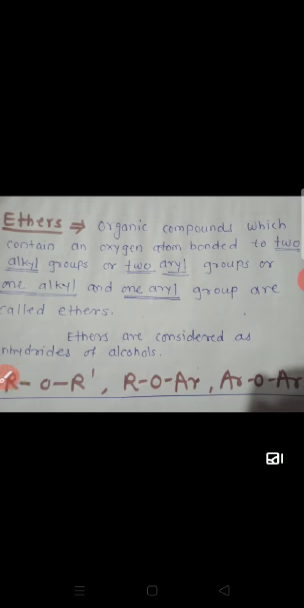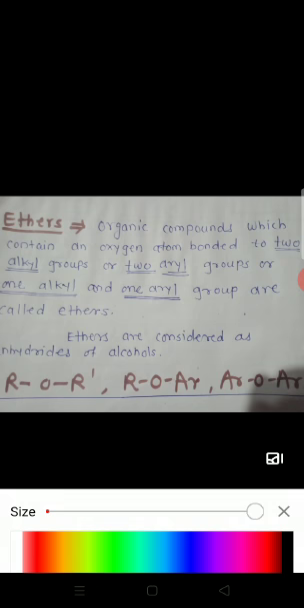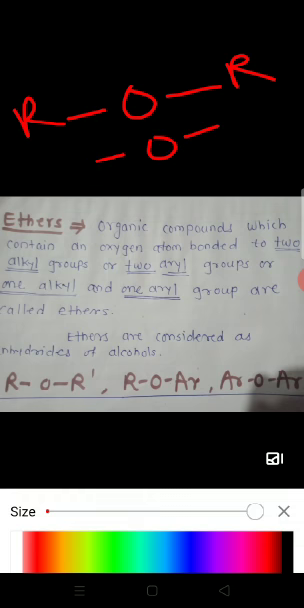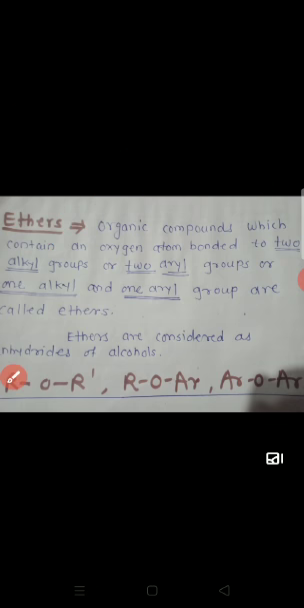Ethers are organic compounds containing oxygen. See here, ethers are organic compounds containing oxygen, and this oxygen is attached to two alkyl groups, or to two aryl groups, or to one aryl group and one alkyl group. These compounds are called ethers. In this case, the alkyl and alkyl may be the same or may be different. In this way, we see the alcohols, phenols, aromatic alcohols and ethers.